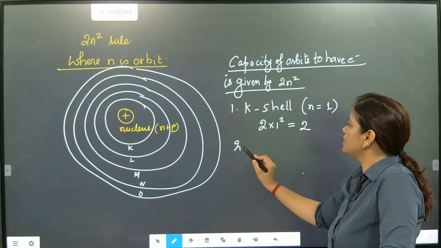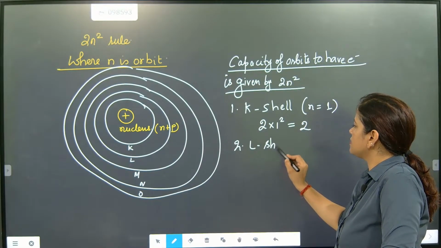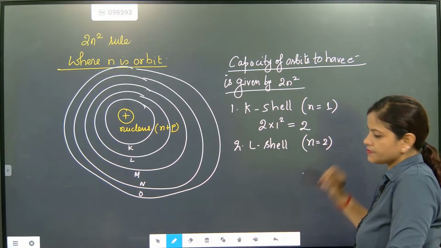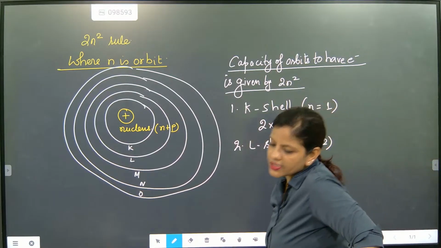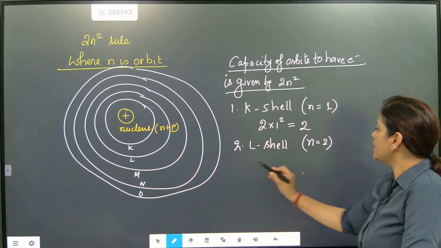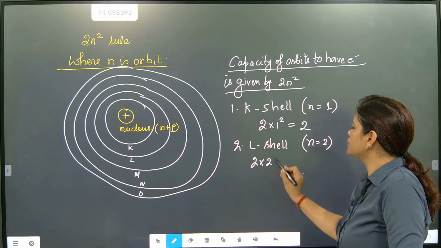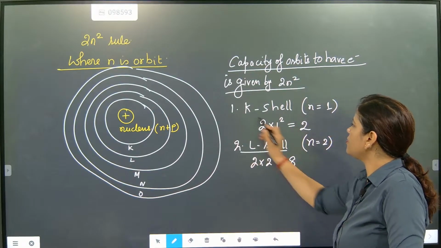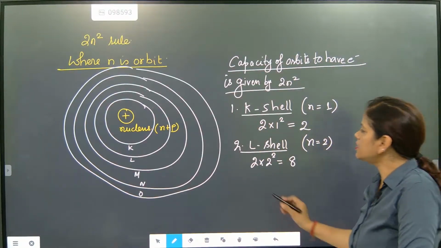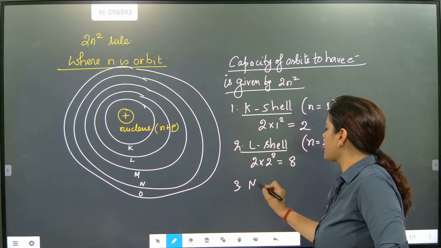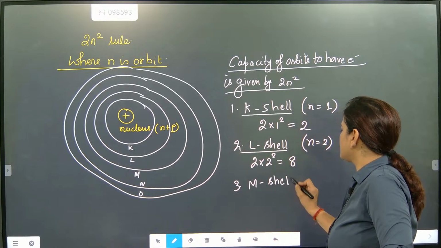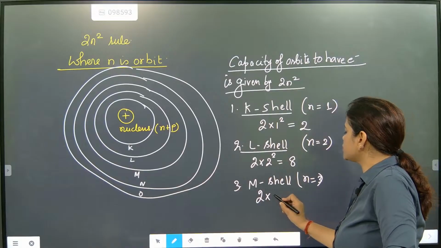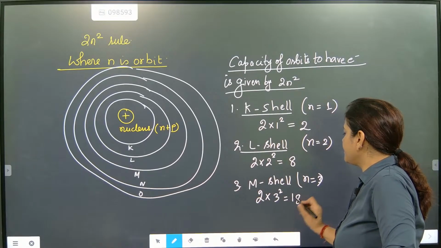Note down. For the L shell, n is 2. So here 2 into 2 square, which comes as 8. Third orbit, the M shell: n is 3, so it is 2 into 3 square, 18.